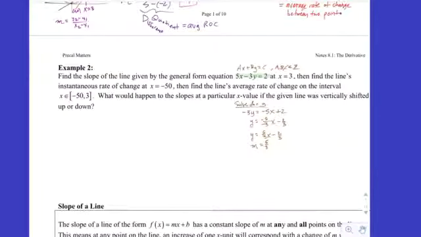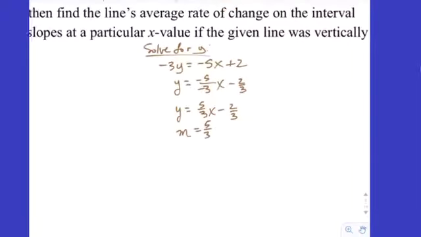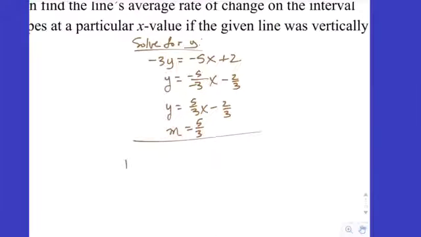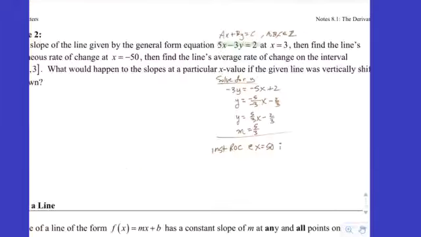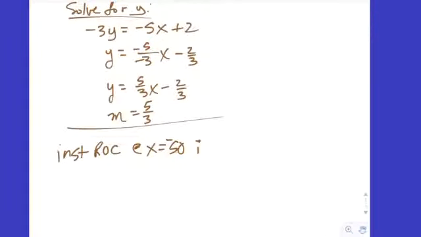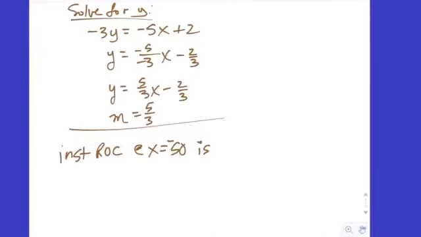Now it says find the line's instantaneous rate of change at x equals negative 50. So the instantaneous rate of change at x equals negative 50 is what? 5 thirds. Very good. Because we just said something very unique about a line.